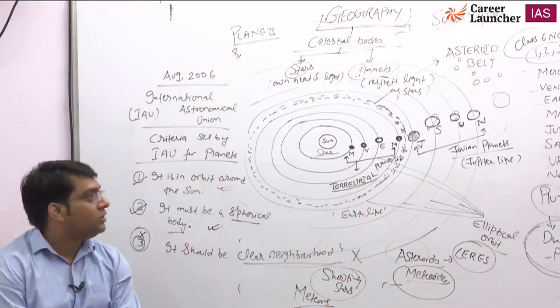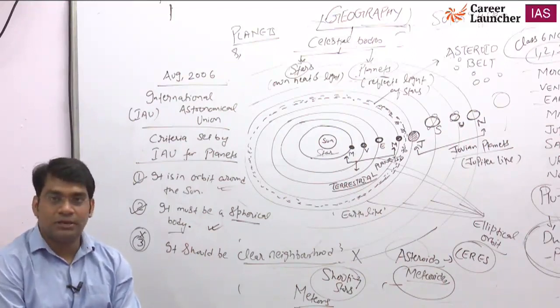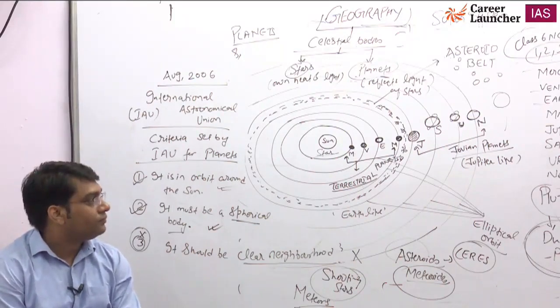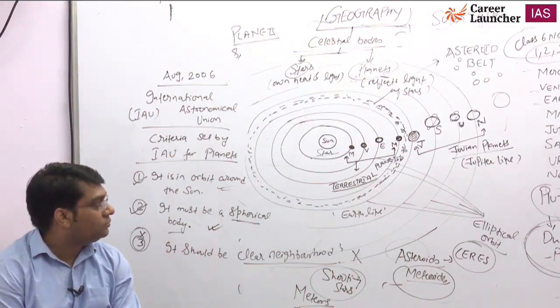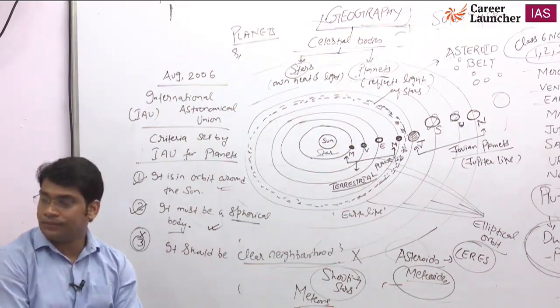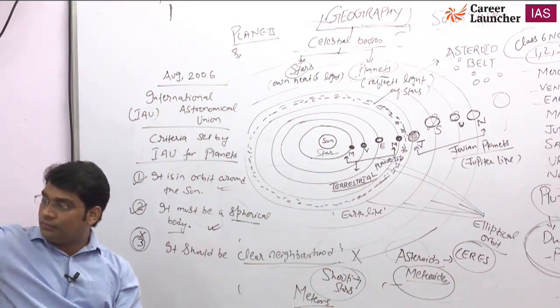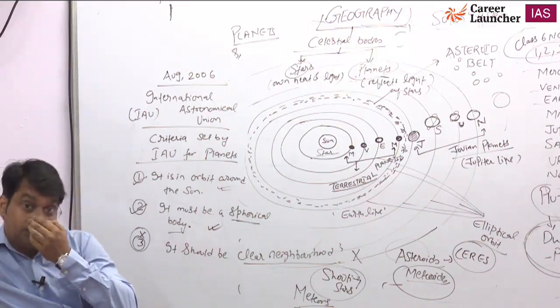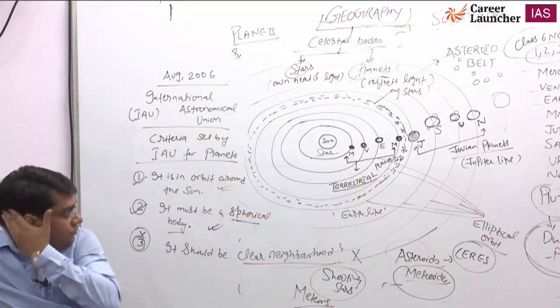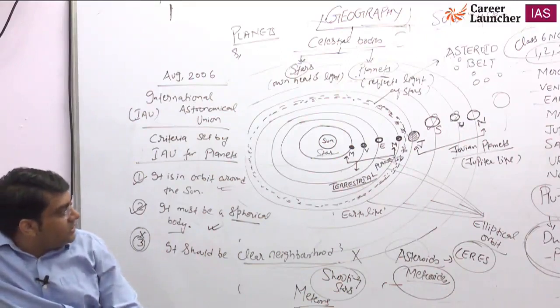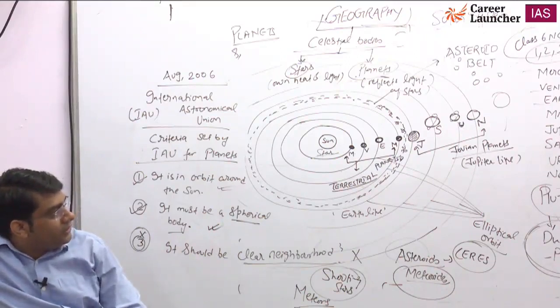So we can say there is a balance. It will not move toward Jupiter, and that is why this is a straight continuous belt.